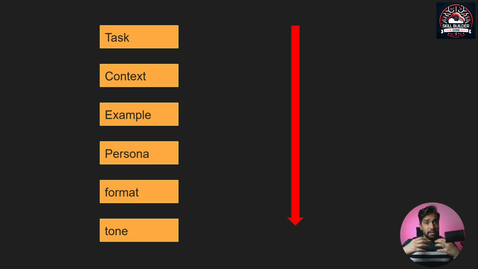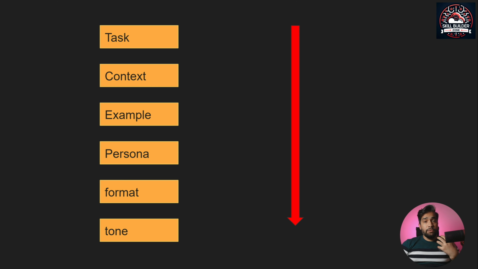You will start with the task, then you give the context, then depending if you want to give an example, studies have shown that giving an example gives a better result because it has something to compare it with. Then you give the persona and the format, followed by the tone. This is the order in which you will be creating a prompt.